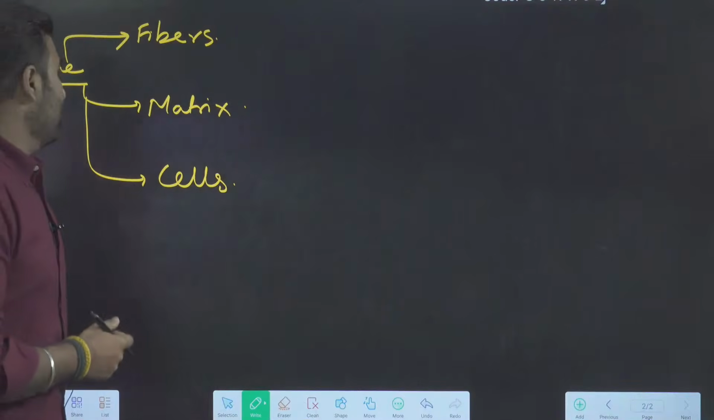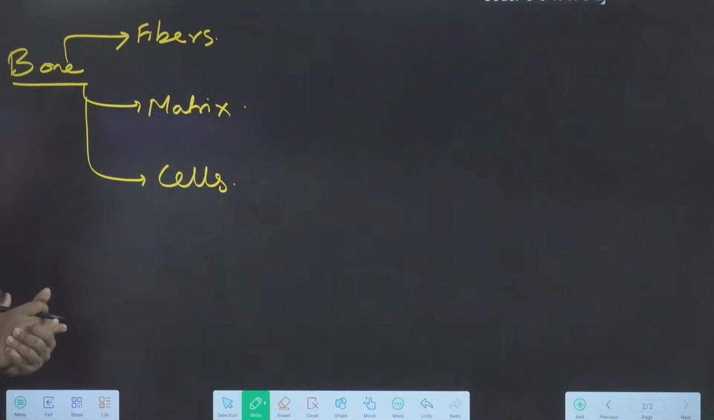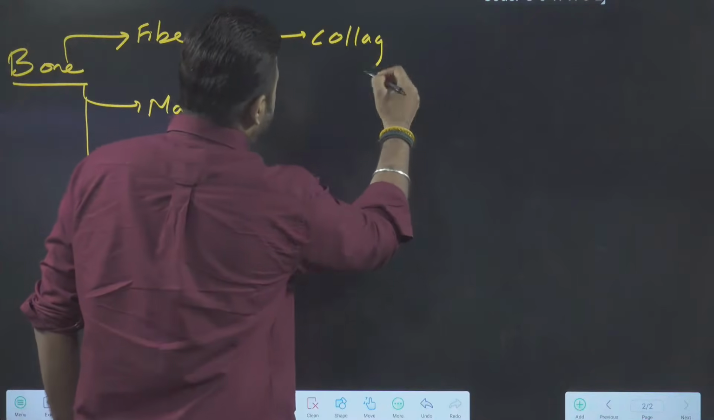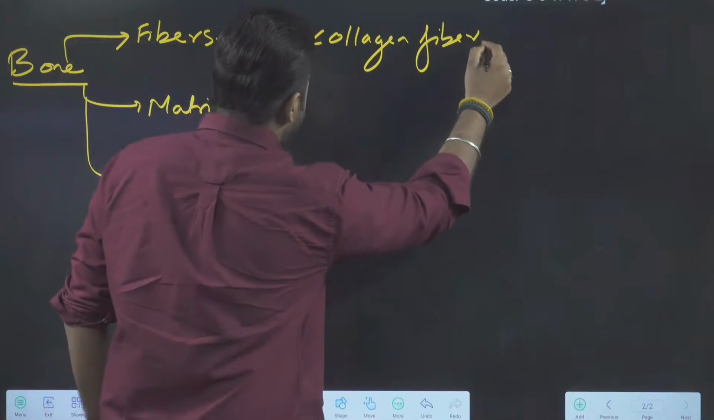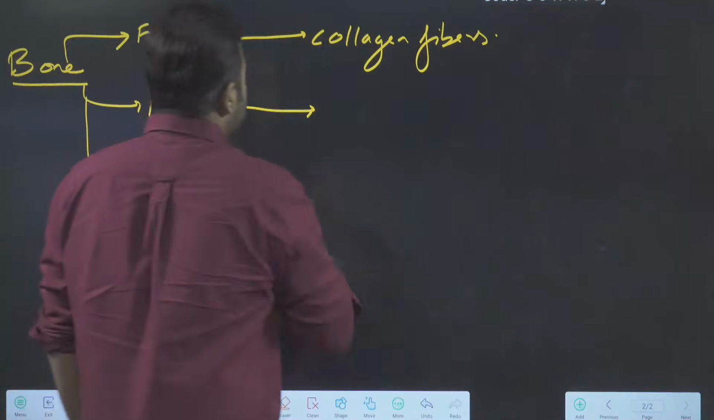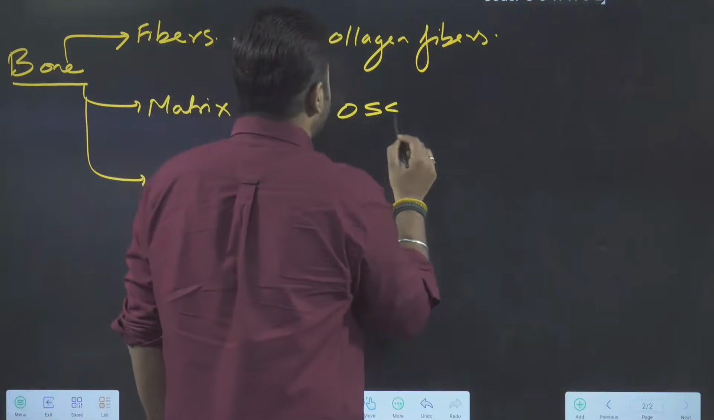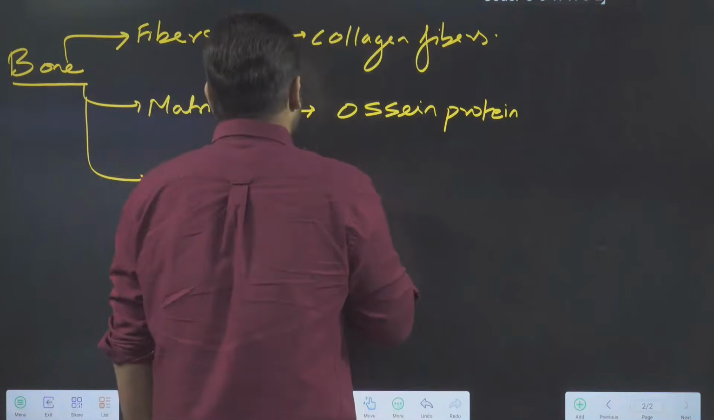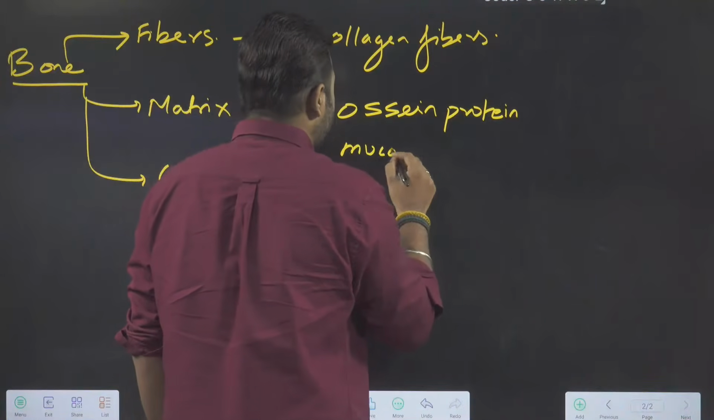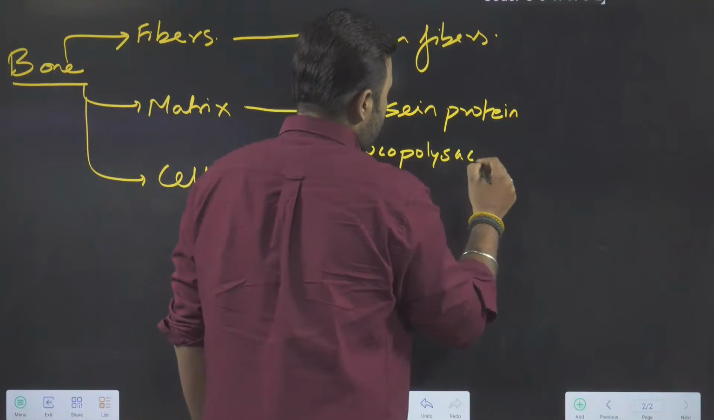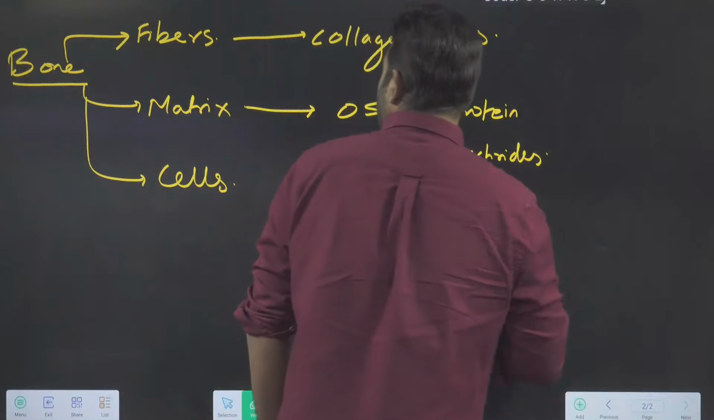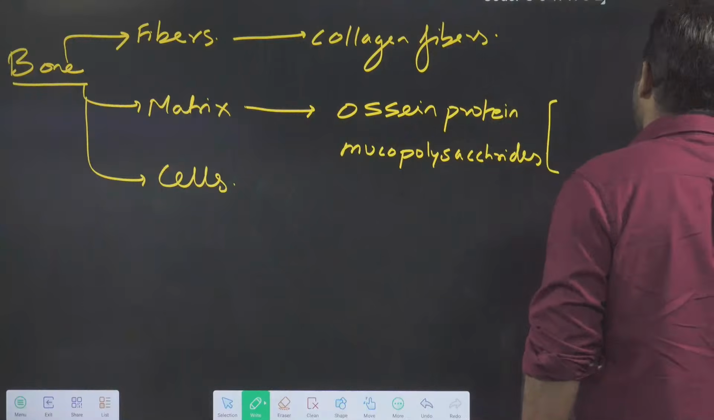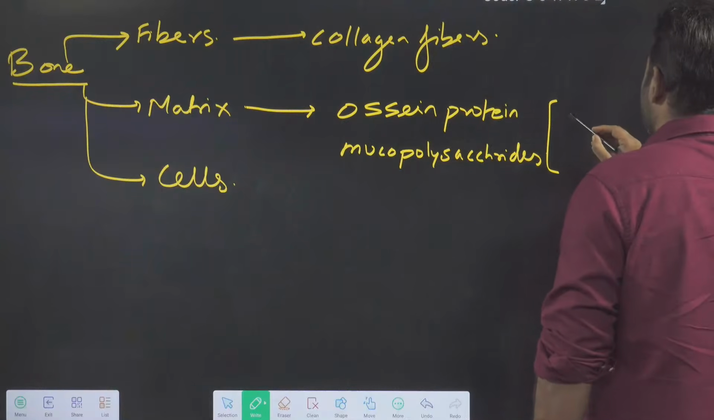Okay. It is made up of fibers, matrix, and cells. Talking about fibers, it consists of the collagen fibers, which give the strength. Matrix is basically made up of ossein protein. Along with that, there are some mucopolysaccharides present. Correct? And matrix, you can further say, is divided into two parts.